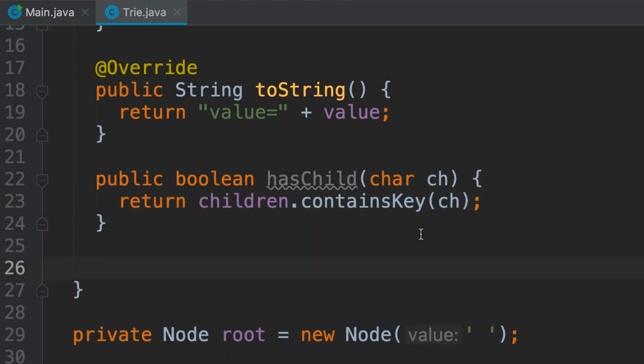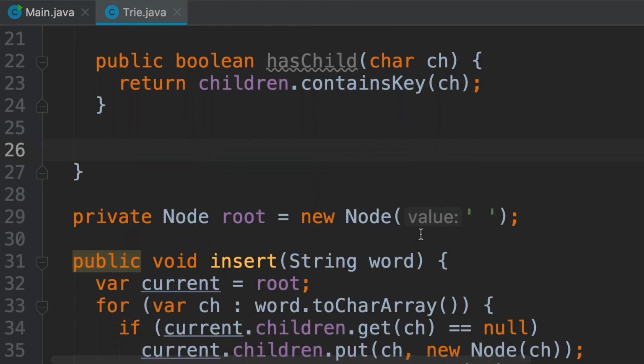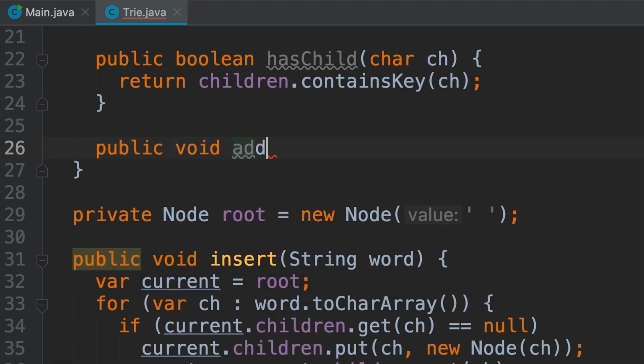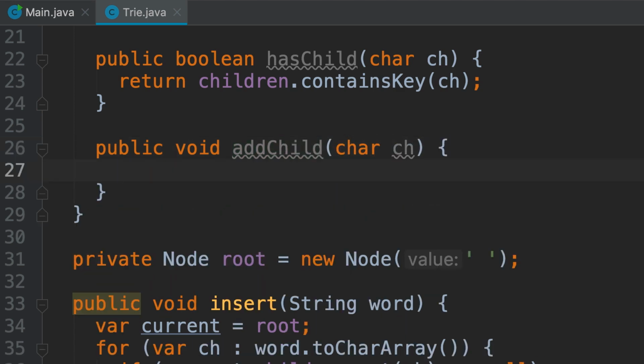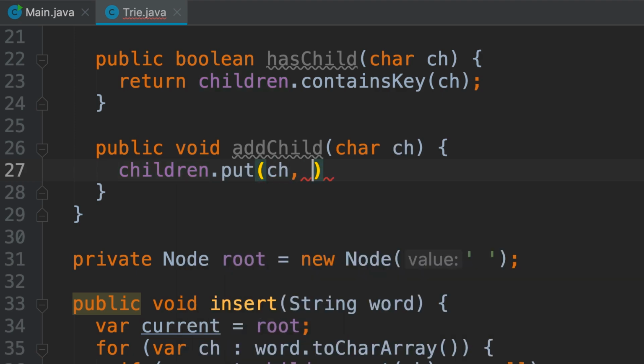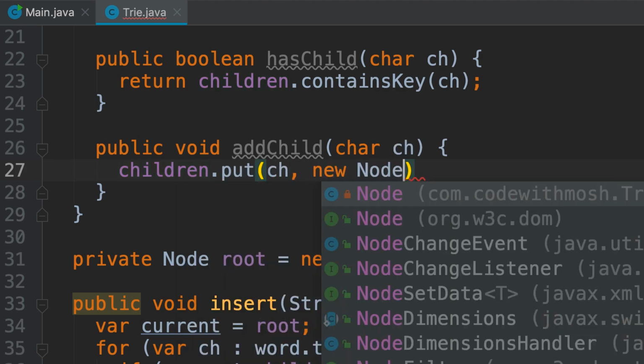That is one service. Now we need another service. We want to be able to add a child to a node. So public void addChild. We give it a character. And here we call children dot put this character. And this is where we create a new node object.